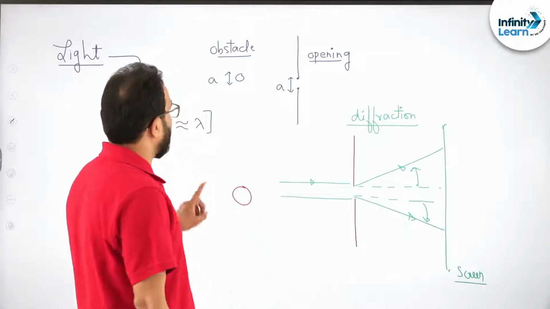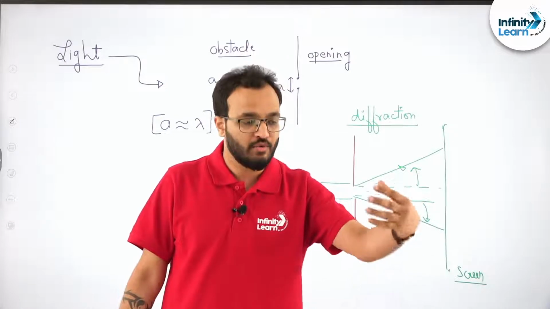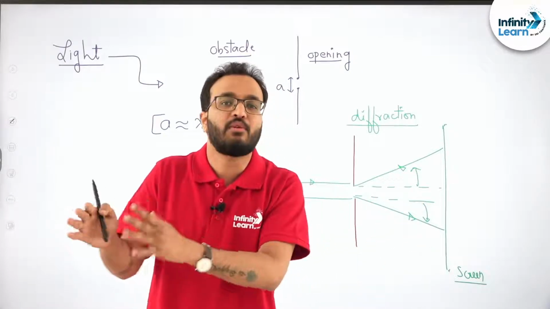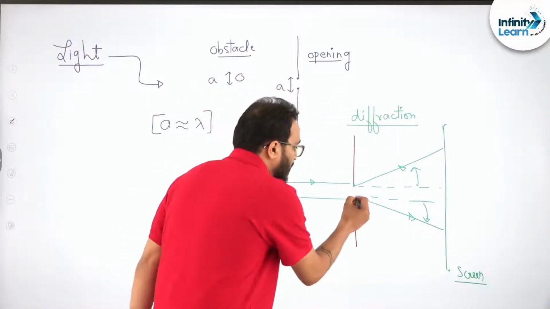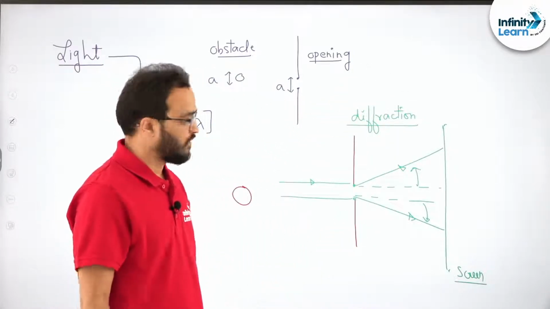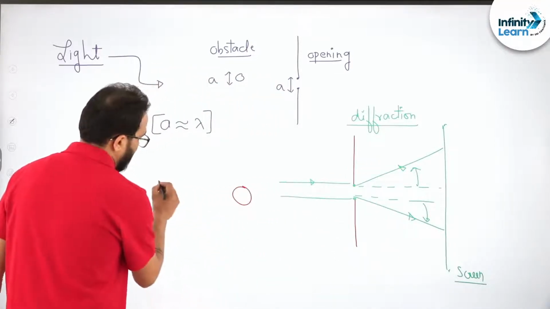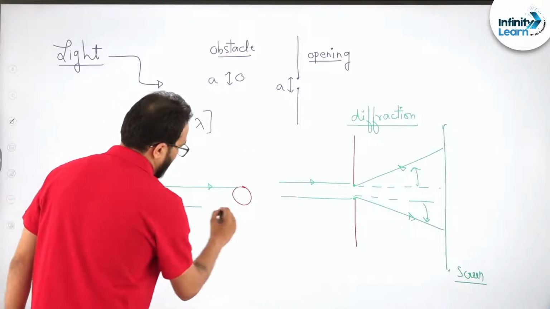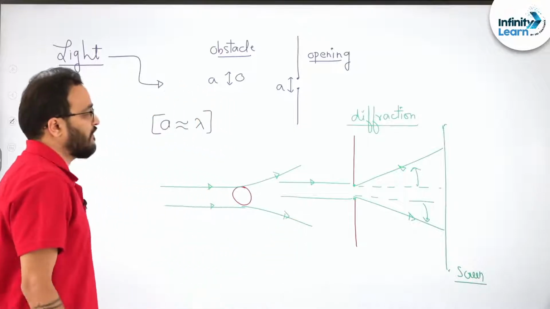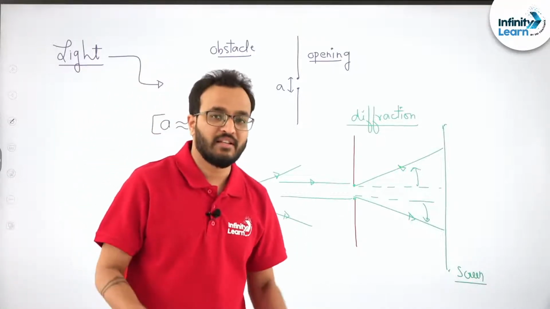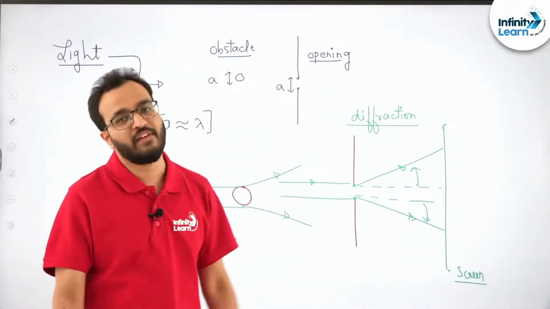So whenever the light is interacting with very small objects whose dimensions are comparable to the wavelength of the light, this diffraction happens. The light bends around the corners. Are you understanding? So this is known as diffraction. Here also, if this object is in between, it will bend like this. Now you will say, sir, explain diffraction in detail. Don't worry, we will understand diffraction in detail when we study wave optics. Here we are studying only ray optics.